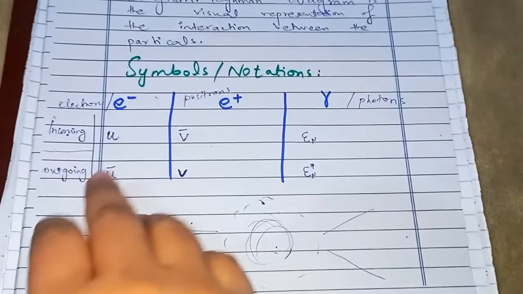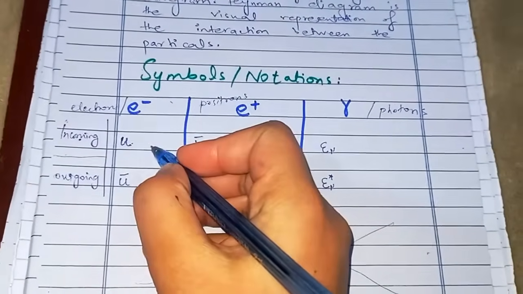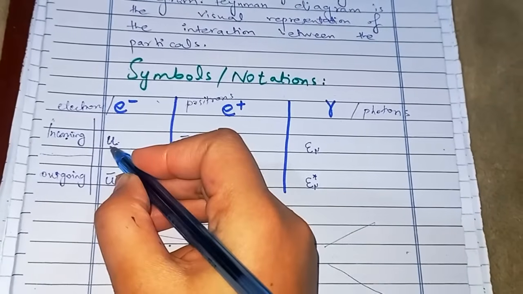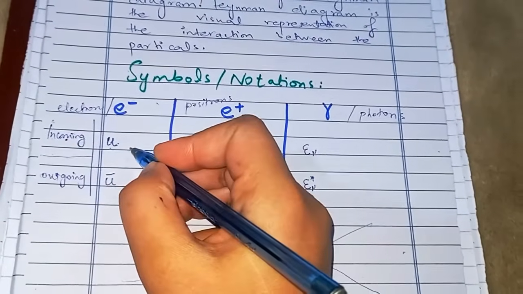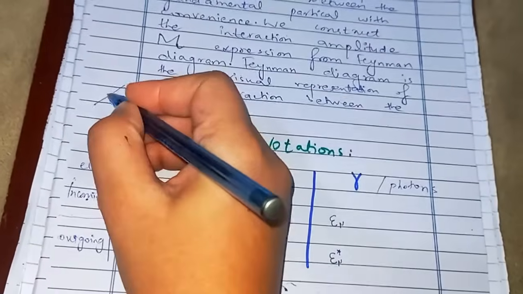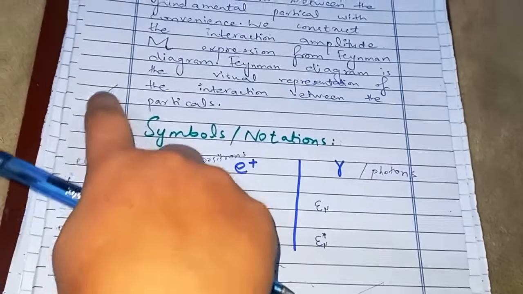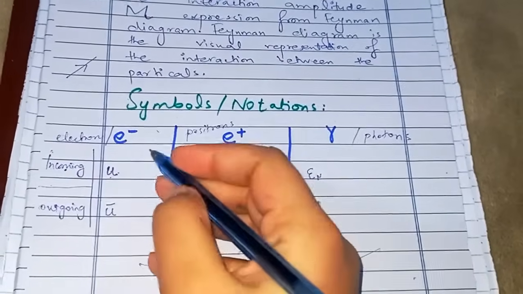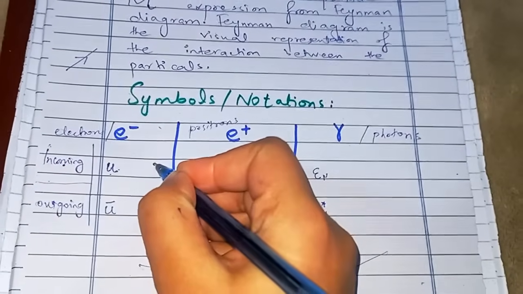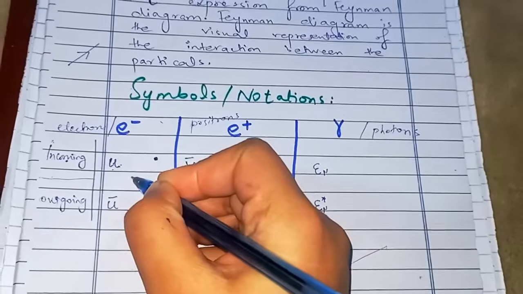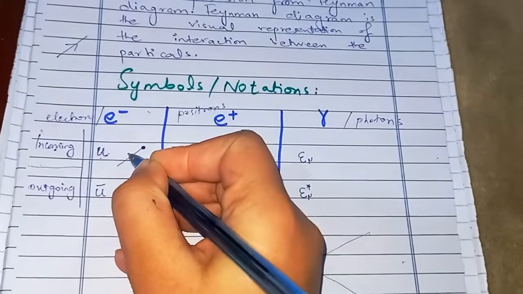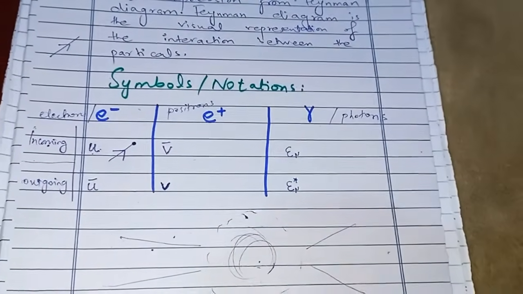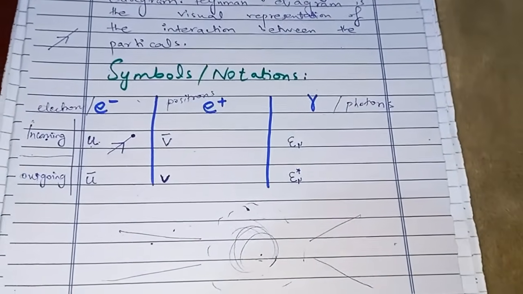Now next on, what I'm gonna do is to draw their visual representations. Like if there is incoming electron, we use the straight lines to represent particles. Okay, straight lines. So if it is incoming electron, we'll write the vertex here, and the particle will approach the vertex. Approach the vertex means it is going towards the vertex. Vertex is actually a point where interaction happens.